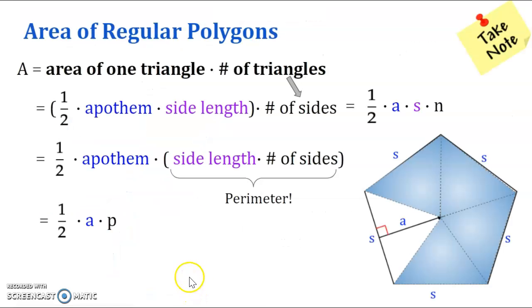Great. Now you're going to go on to taking notes here. The area of a regular polygon is the area of one triangle times the number of triangles. To figure out the area of one triangle, it's the side length times the apothem times half. The number of triangles is going to be the number of